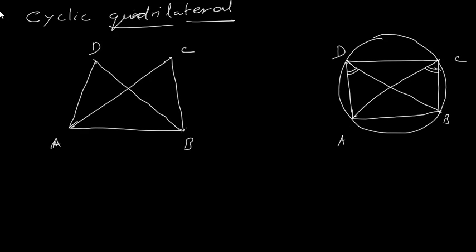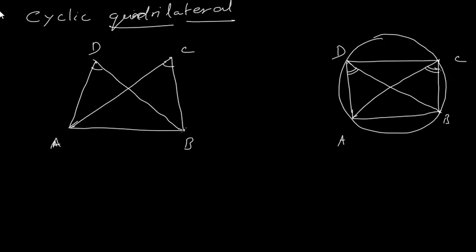So when there is a chord and two angles on the same side of the chord which are equal in measure, then all the four points are cyclic, means all the four points lie on a circle. Okay, this is a theorem. Cyclic quadrilateral is a quadrilateral in which all the four points lie on a circle.